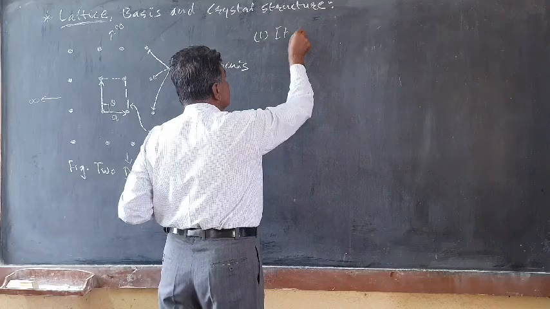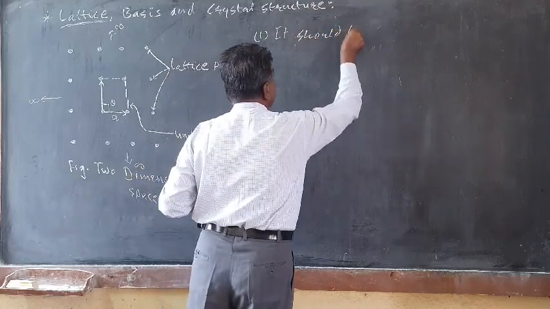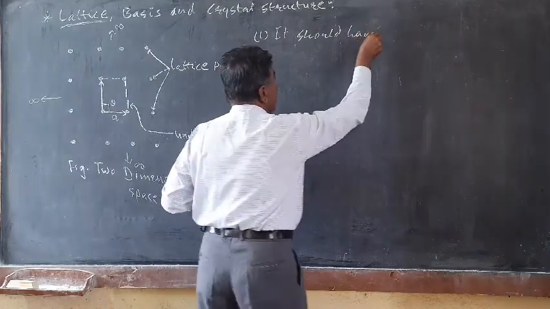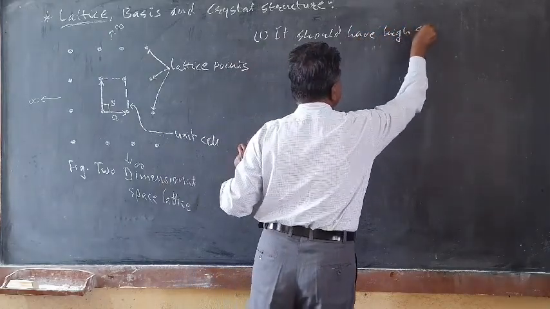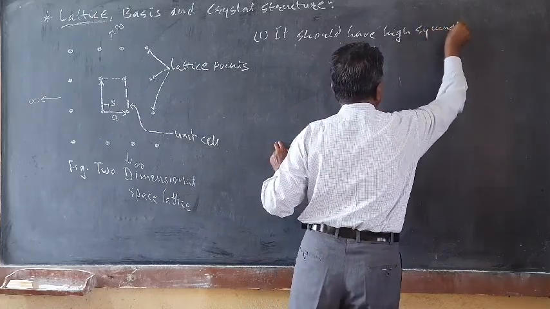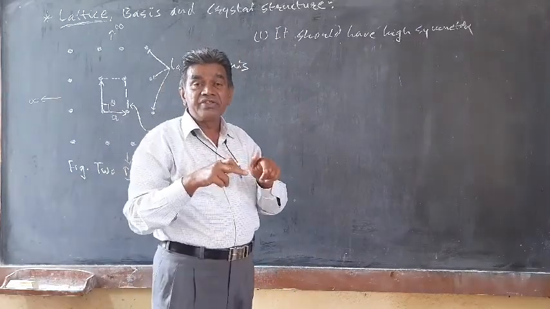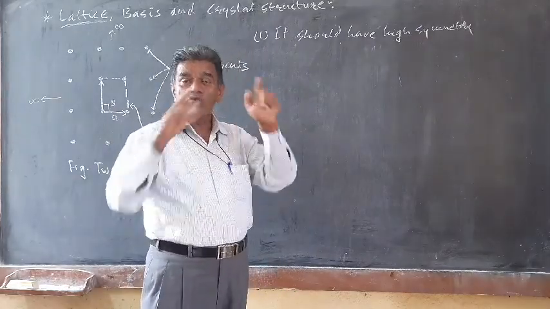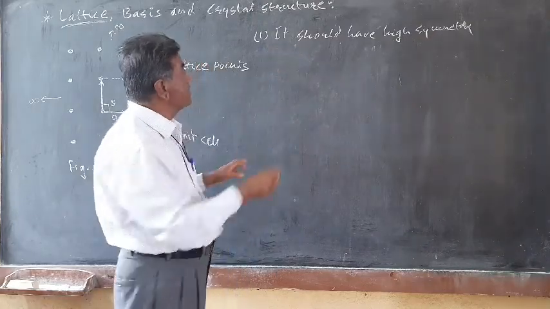It should have high symmetry. So in the space lattice, we construct a unit, or a group, or a block, in such a way that it has high symmetry.